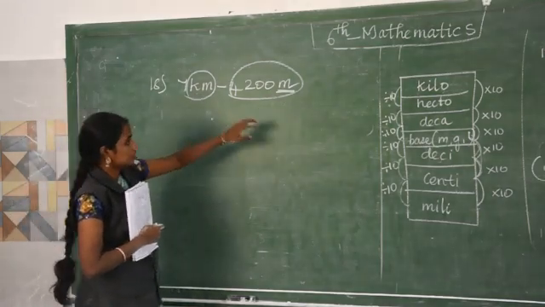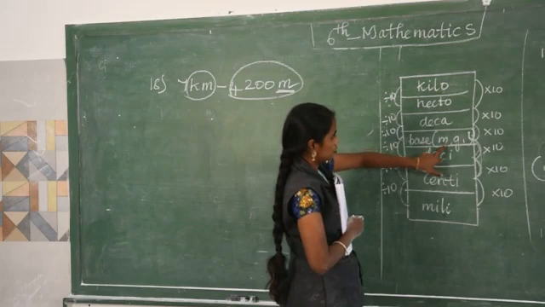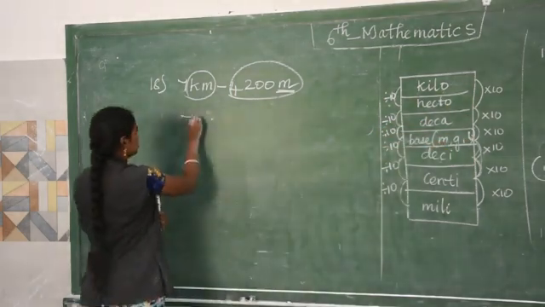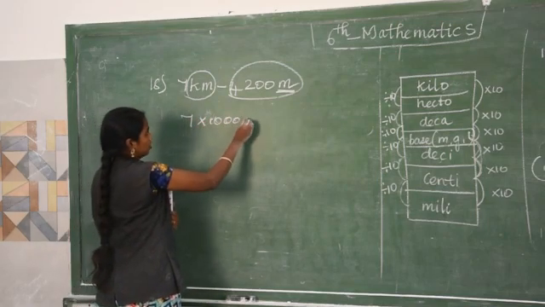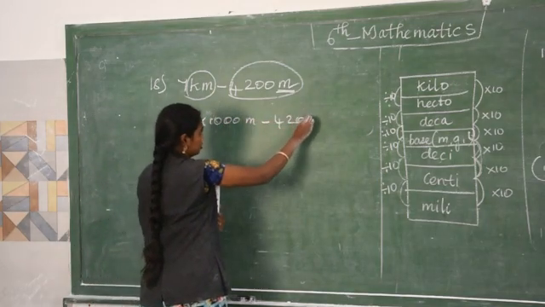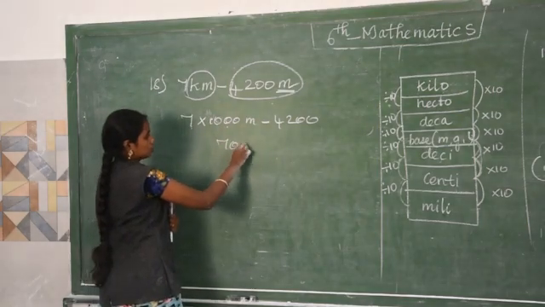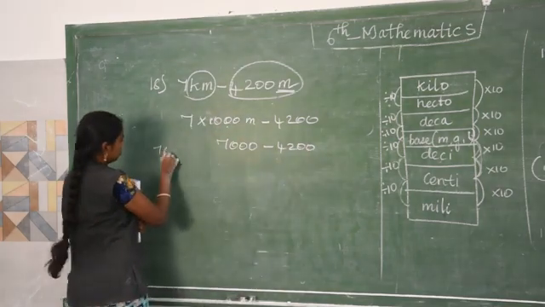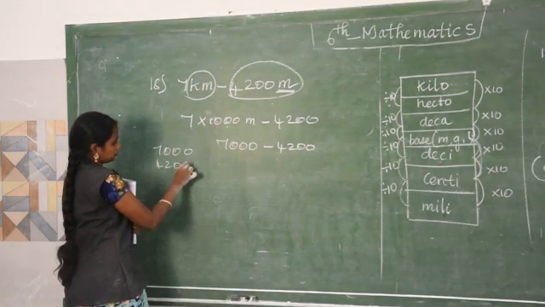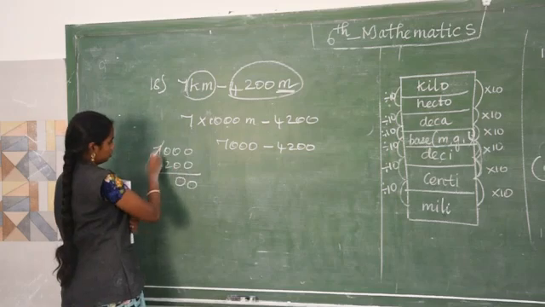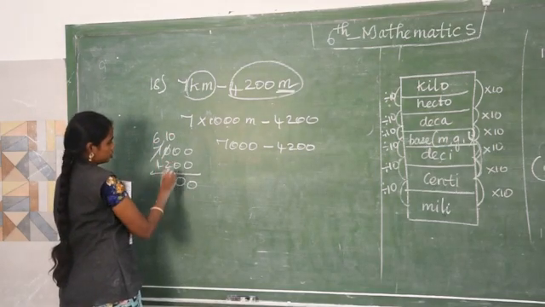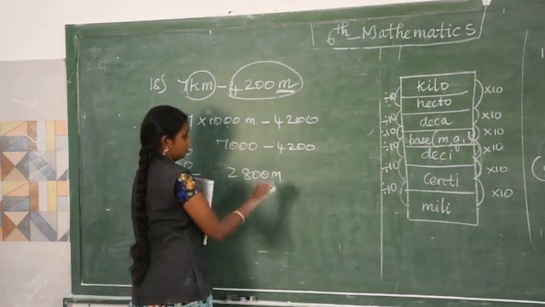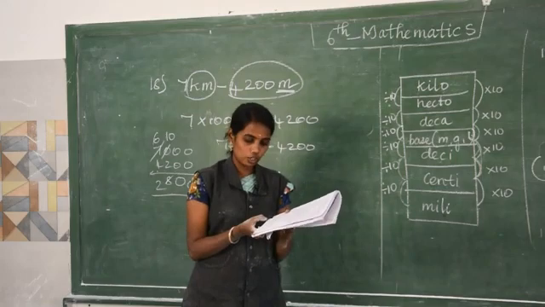So kilometer is here, I am going to convert into meter. So 1, 2, 3 steps, multiple of 1000. 7 into 1000 meter minus 4,200. 7,000 minus 4,200, subtracted. 0, 0, here borrow, 10 minus 2, 8, 2,800 meter.